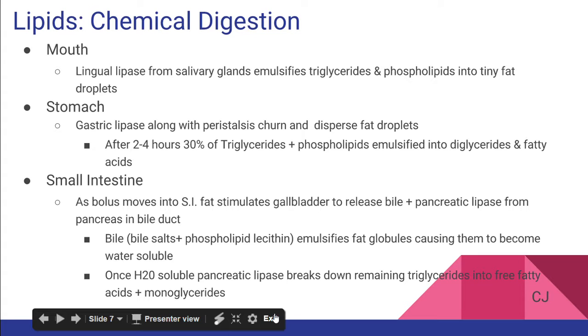As the lipids pass into the small intestine, their presence stimulates the gallbladder to release bile and the pancreas to release pancreatic lipase via the bile duct. Bile salts work with pancreatic lipase to further break down the remaining triglycerides. Bile emulsifies by breaking the globules into small pieces while keeping them dispersed in a solution, while the pancreatic lipase takes off one fatty acid at a time. The final products after these processes are free fatty acids, monoglycerides, and glycerol.